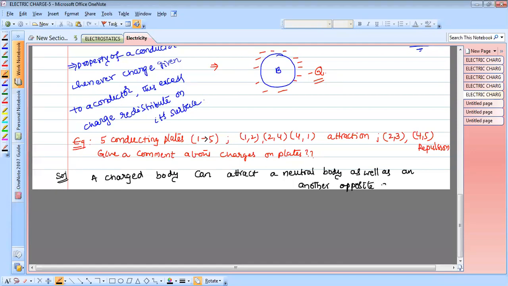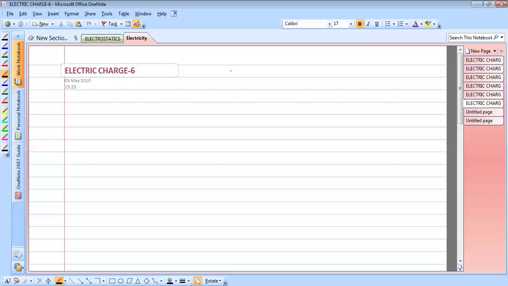And another opposite charged body. This is a very, very important point. A charged body can attract a neutral body as well as another uncharged body. So what is the meaning of a charged body attracting a neutral body? It is explained by the process of induction here.